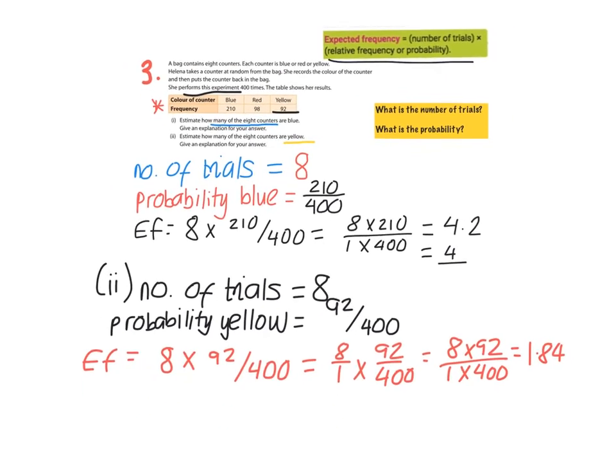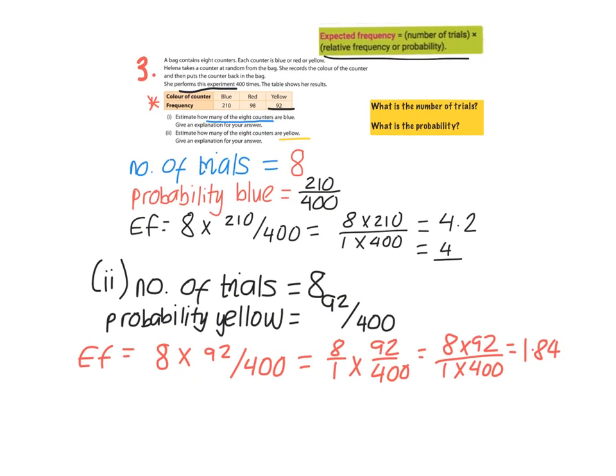We know we can't have 1.84 counters, so we need to round this number, and that number will round up to 2. So 2 counters are yellow. We are estimating that 2 are yellow based on this experiment up here.